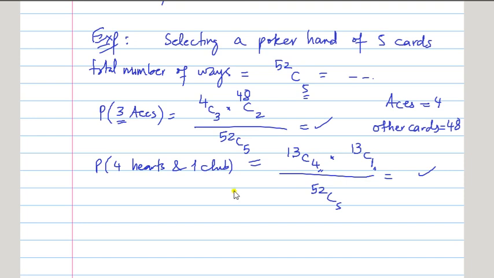So when you are selecting more than 1 item, you cannot just divide 3 by 4 by 52. If I ask you what is the probability of 1 ace if I am selecting 1 card at random, then it is 4 by 52, because there are only 4 aces, total are 52 cards. 4 by 52 is when I select 1 card only.